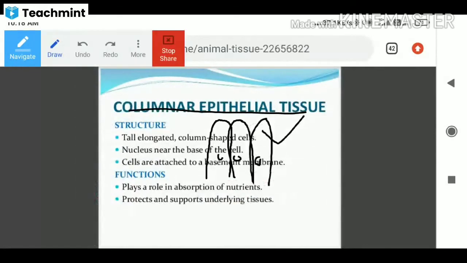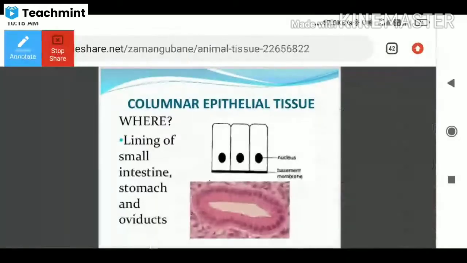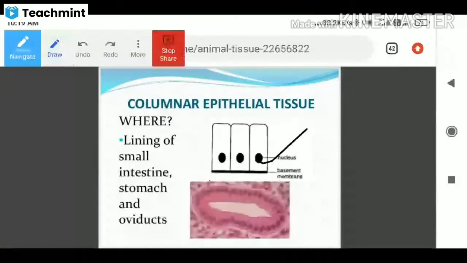Where is the nucleus located? You see the nucleus located near the base of the cell. Here it is, the nucleus. The basement membrane is present, and the nucleus is located very close to the basement membrane.